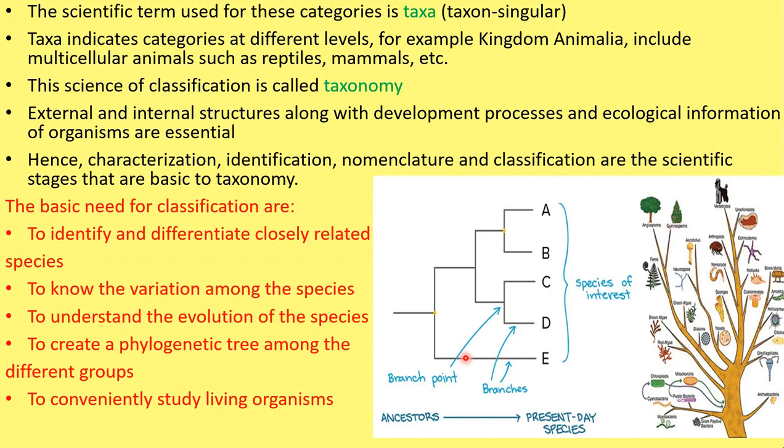So in this phylogenetic tree, it is easy to learn about the organism. It consists of a number of branches. So this is the ancestor. We can see it starts from the ancestor. It may be unicellular organisms like protozoans, and it branches at branch points like this. Various branches lead to the origin of various new species. So present day species evolved from a common ancestor. Now this is a phylogenetic tree.